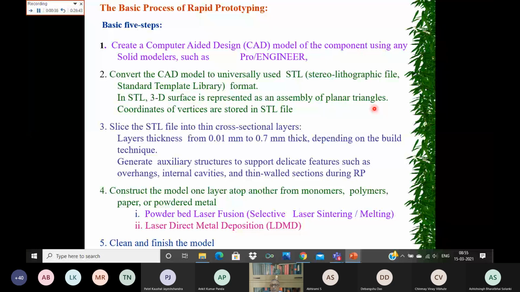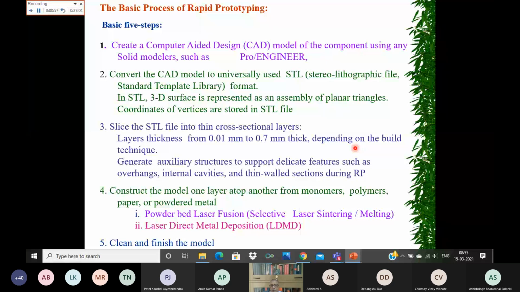Now slice the STL file into thin cross-sectional layers. Layer thickness could be of the order of 10 micron to around 700 micron, depending upon the build technique you are using.